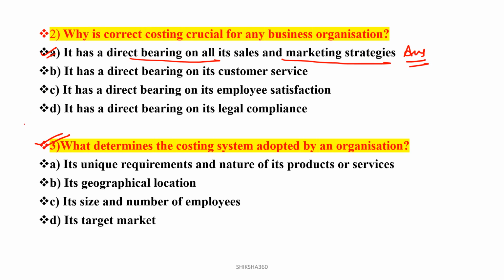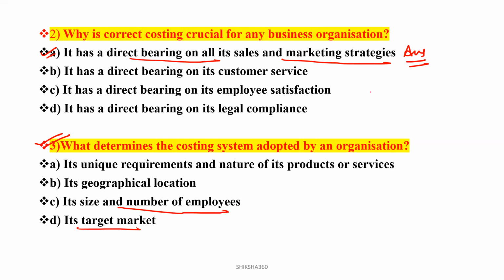What determines the costing system adopted by an organization? Which thing is responsible for determining the costing system adopted by an organization? Option A, its unique requirements and the nature of its products or services; then its geographical location, its size and number of employees, its target market. Clear? So what determines costing?